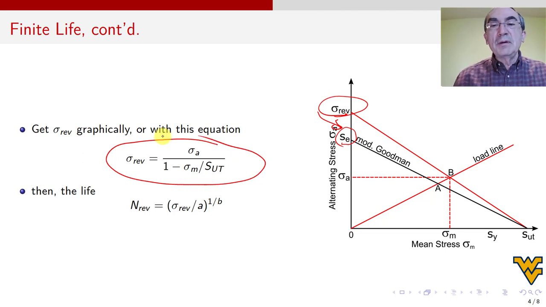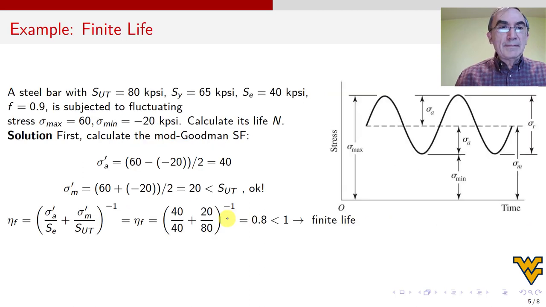Very nice, very simple. And it's nice to do this because if you want to derive the equation for some other criterion, say Gerber, you can do the same. Substitute sigma Rev for Se, and then take sigma Rev out, and you get your own equation. Once you have sigma Rev, this equation, which we know from the previous slide is the inverse of the fundamental equation, we can calculate the life. So with that, we can do an example numerically.